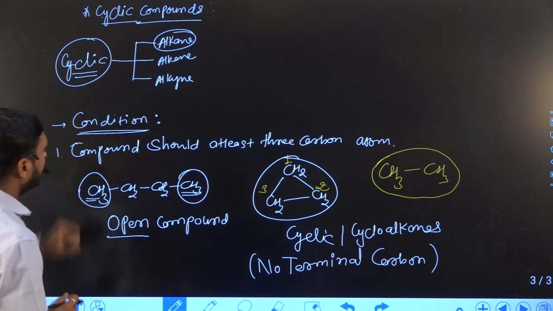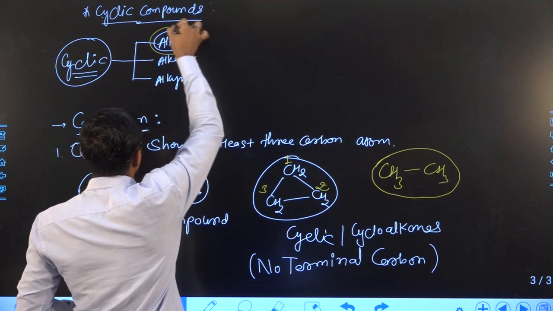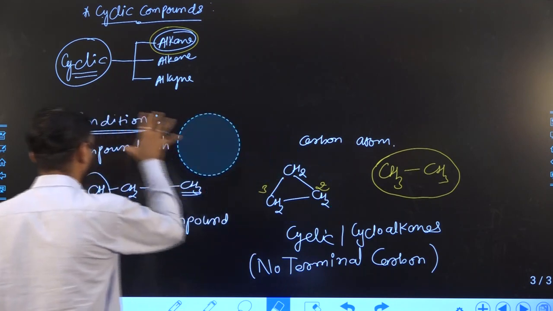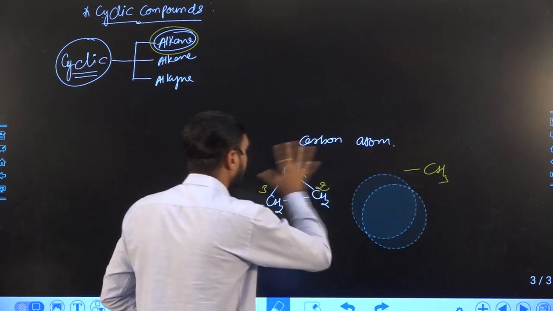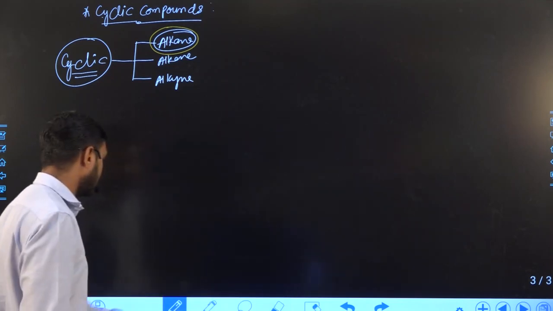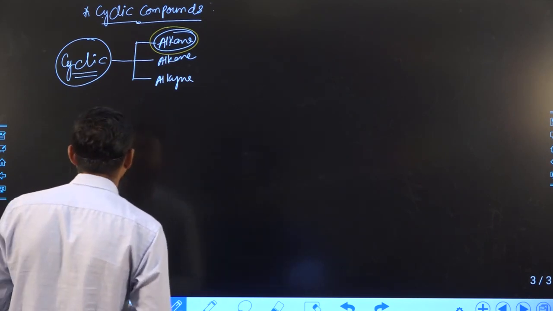In cyclic compounds, we mainly discuss cycloalkanes, so let us start with cycloalkane compounds. Many compounds can be represented in many ways.